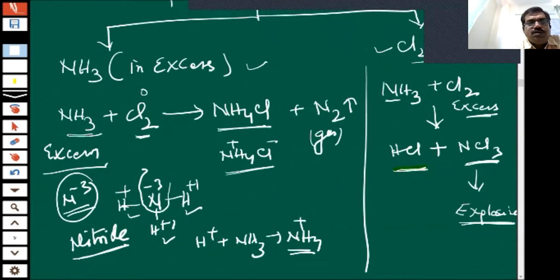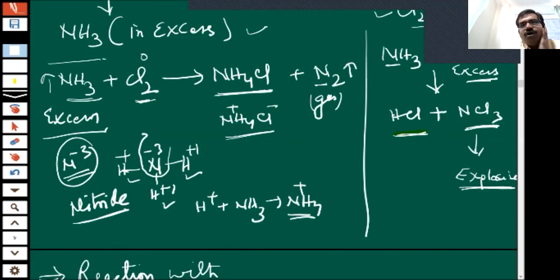When ammonia is in excess, children, more NH3 molecules are there. So what happens? This compound is formed, ammonium chloride and nitrogen gas. So I gave you a small explanation of how these compounds are formed.